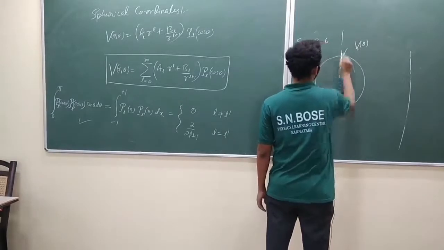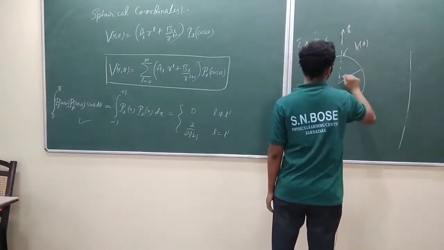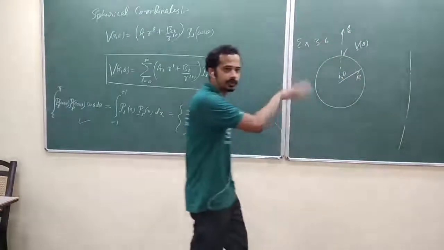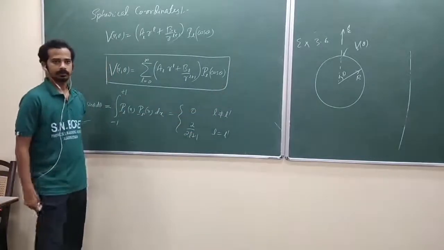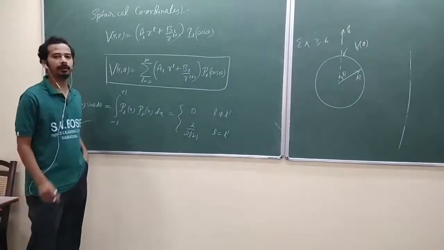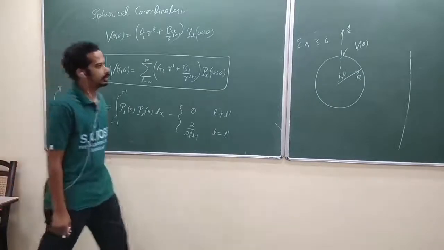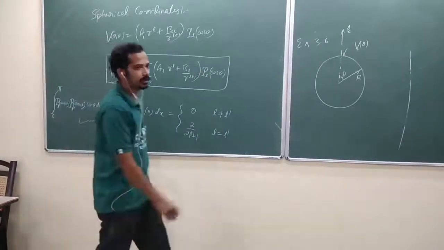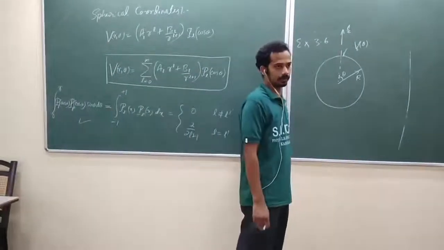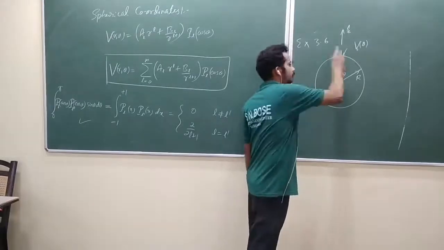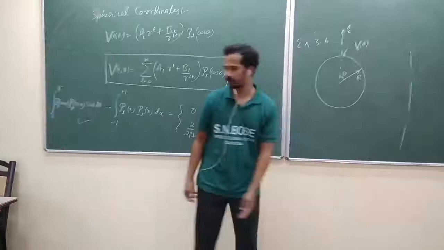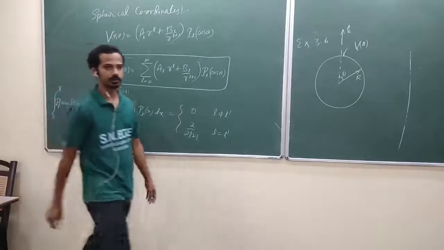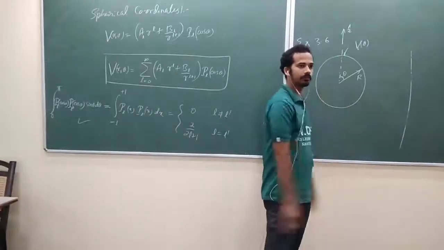If I choose the origin and the z axis, this is R. Again, azimuthal symmetry: the potential is independent of phi, remember. So again you can use the solution and proceed. The potential on the surface of the hollow sphere is V naught of theta. Later he will put V naught of theta equal to k sine square theta by 2, as a special case. But let us take the most general case.